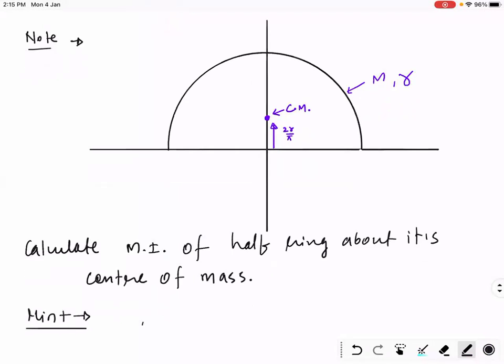Anyone remember parallel axis theorem? Okay. Answer. Can you speak answer once again?